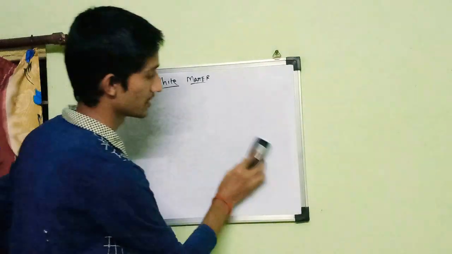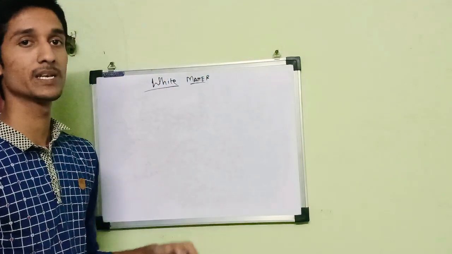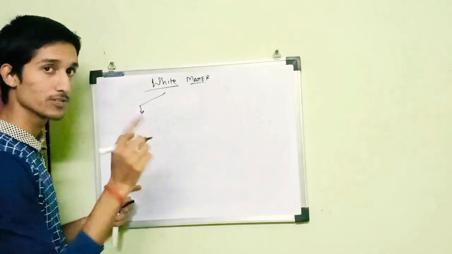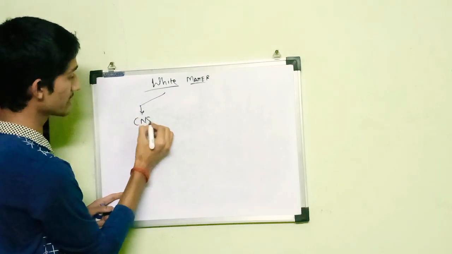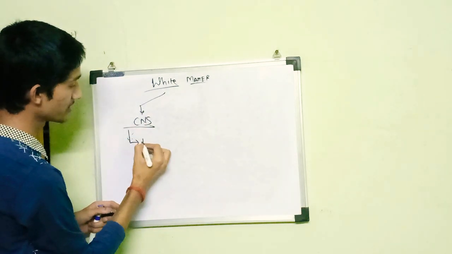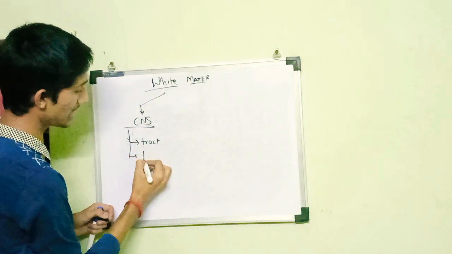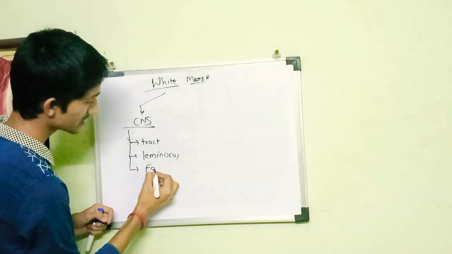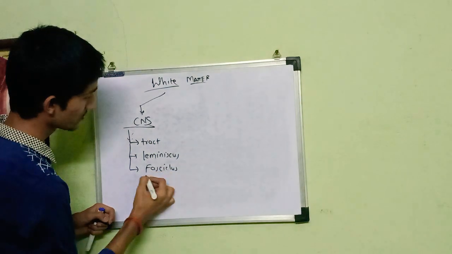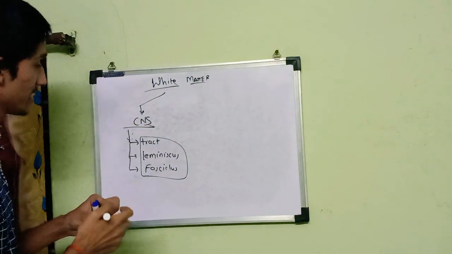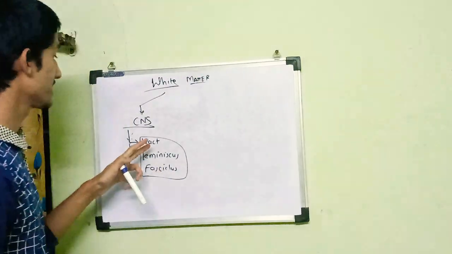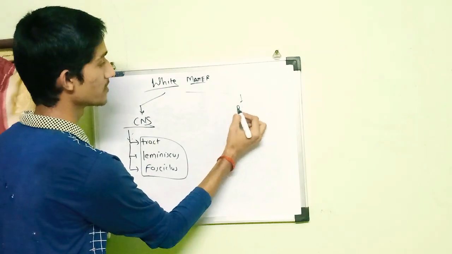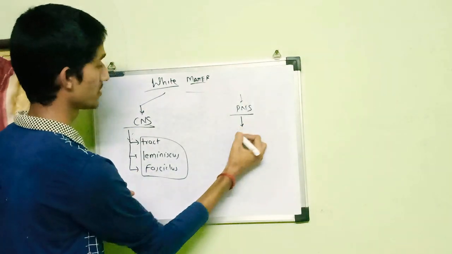Now, they are also designated differently in the CNS and PNS, as the nucleus and ganglion were. So white matter, the collection of axons in the CNS, is known as a tract, a lemniscus, or a fasciculus. So if we say tract, it means that it is a collection of axons in the central nervous system. And for the peripheral nervous system, we say it is a nerve.